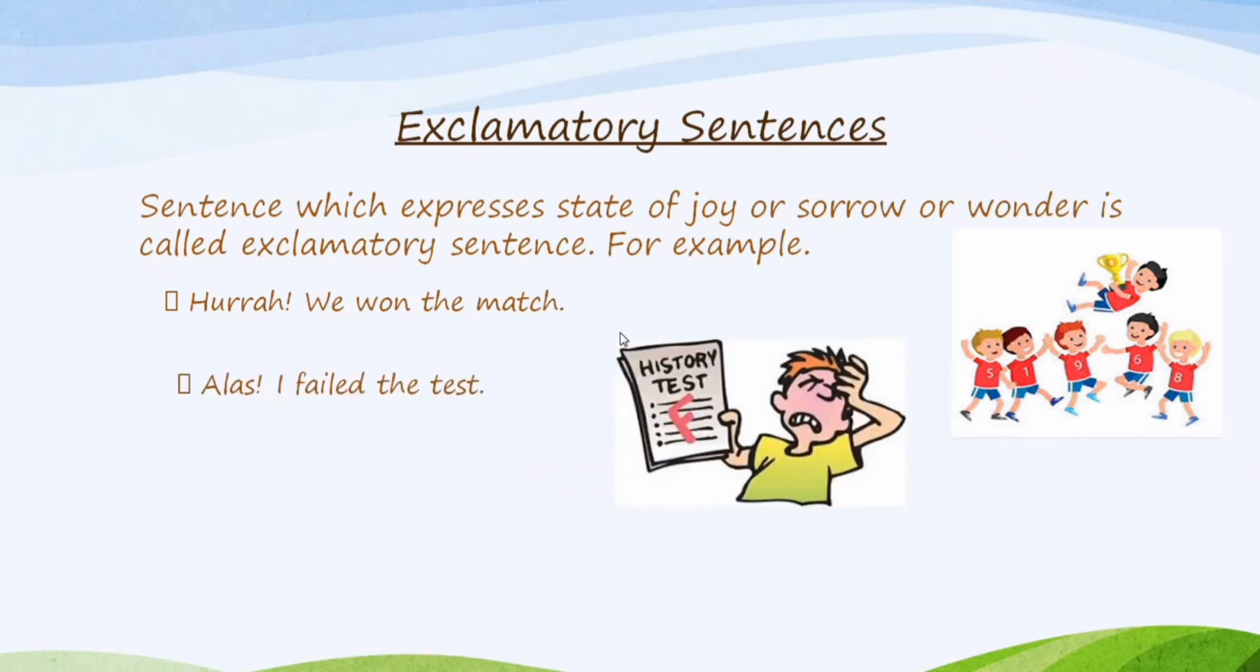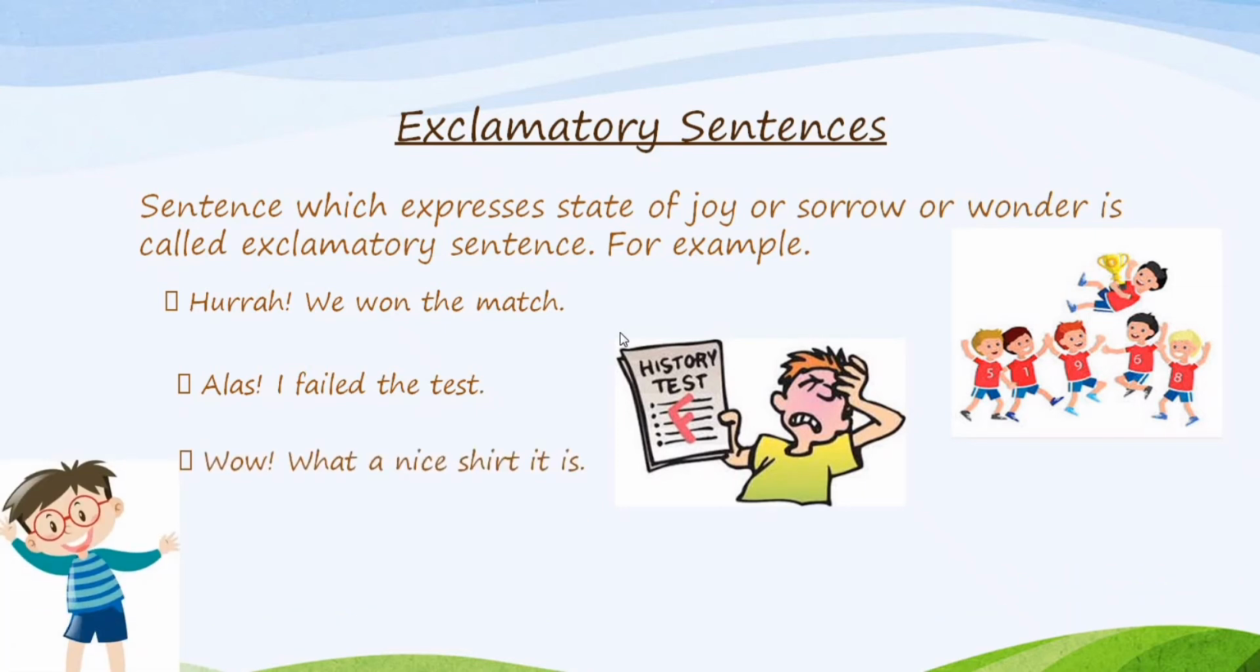Second sentence is, alas, I failed the test. Now this sentence is showing us the state of sorrow. Number third sentence is, wow, what a nice t-shirt it is. Now this sentence is showing us the state of wonder. So these come in exclamatory sentences. Now we will learn how to change such sentences into indirect speech.